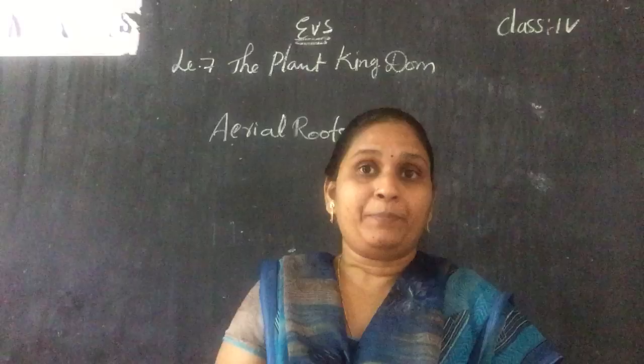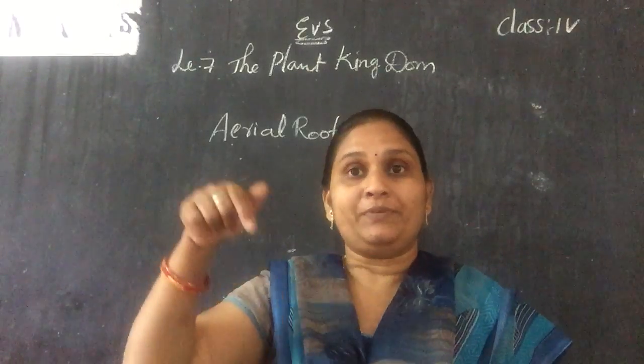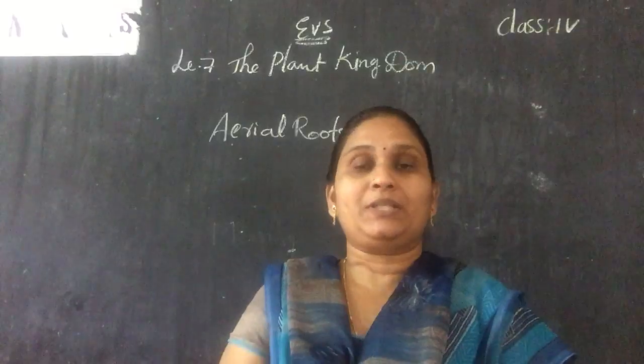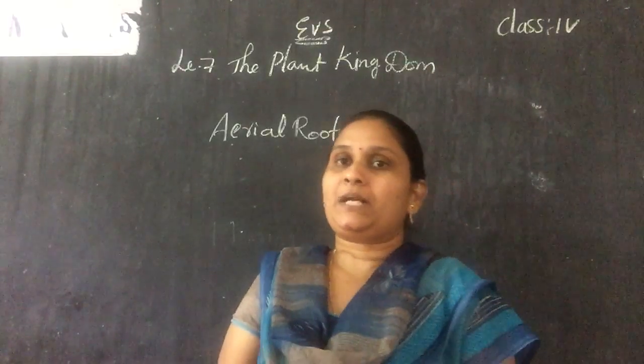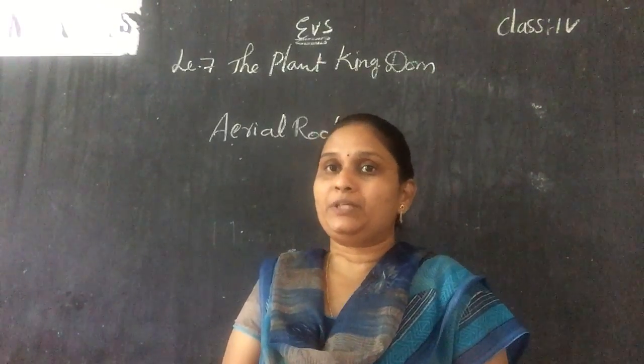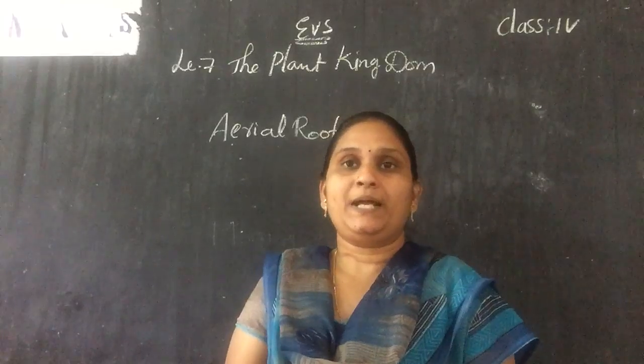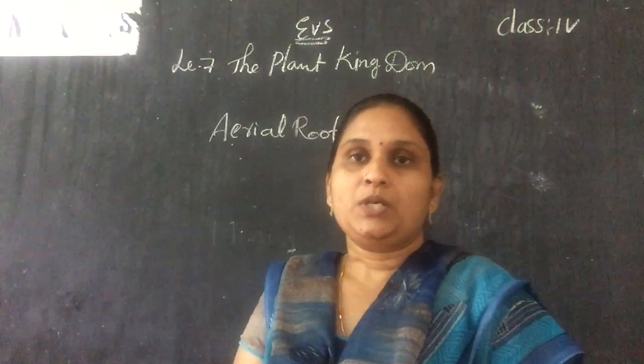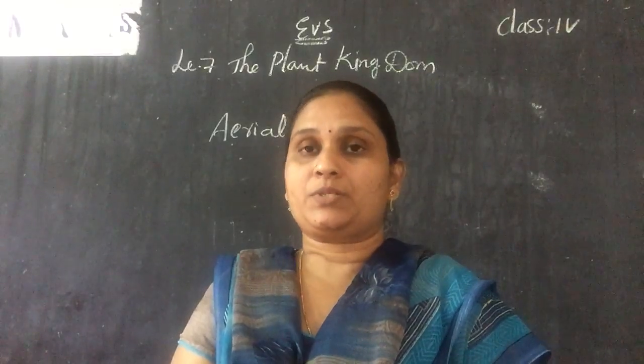But the taproot goes very deep into the soil, and it is difficult to pluck out that plant. And the aerial roots grow above the soil and have so much strength.